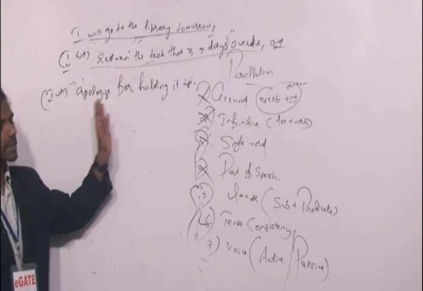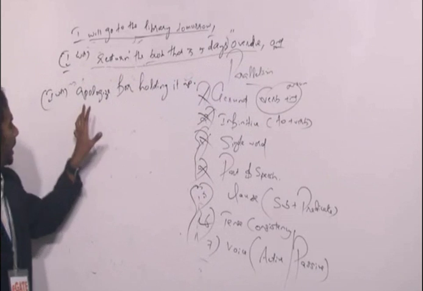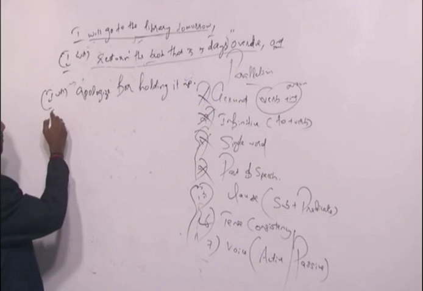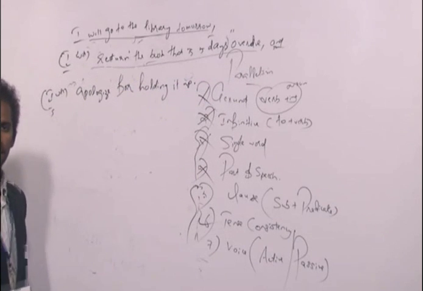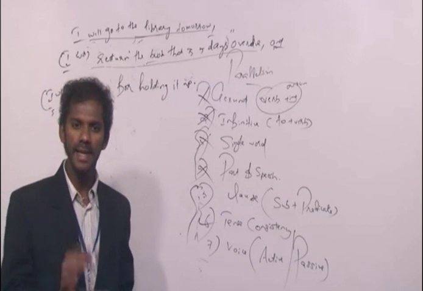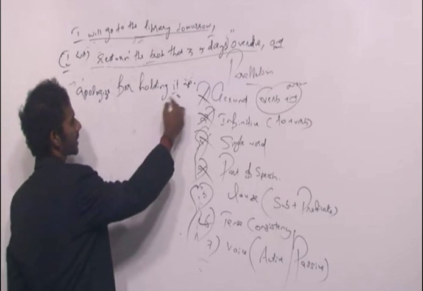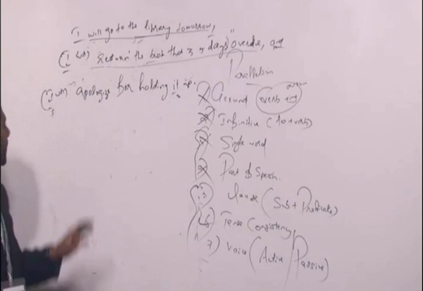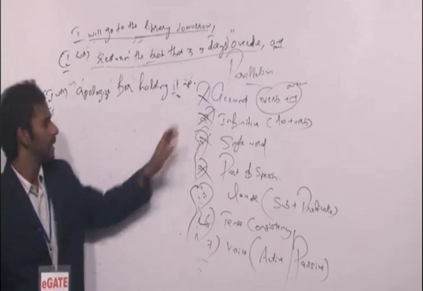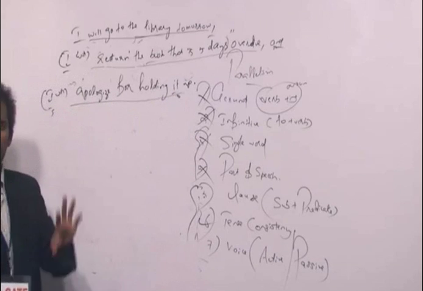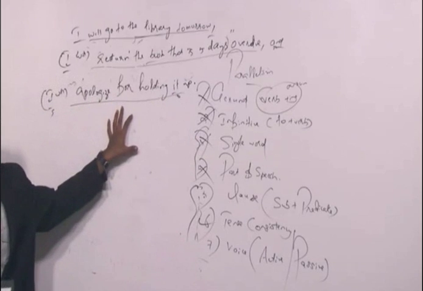And apologize for holding it up. Apologize is same as I will apologize. Subject is I. Clear? Object. Apologize for holding it up. It is a pronoun referring to the book. So it is the object here. Predicate. Apologize for holding it up. So this is also a part of a sentence containing a subject and a predicate. So I can say this can also be termed as a clause.